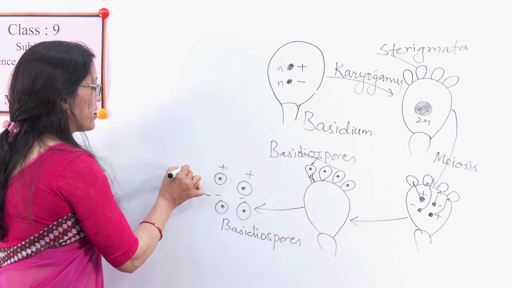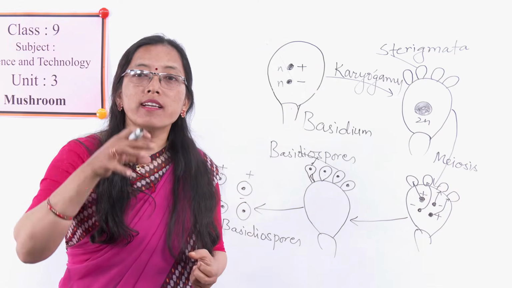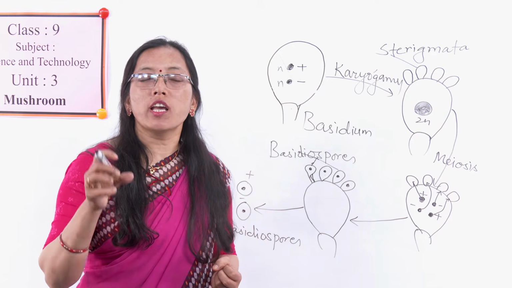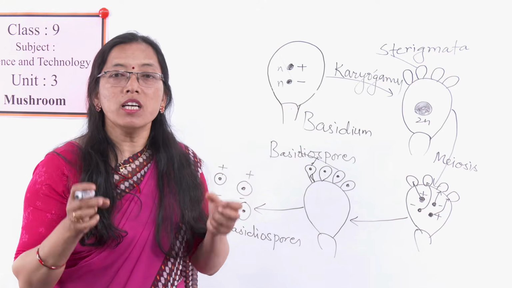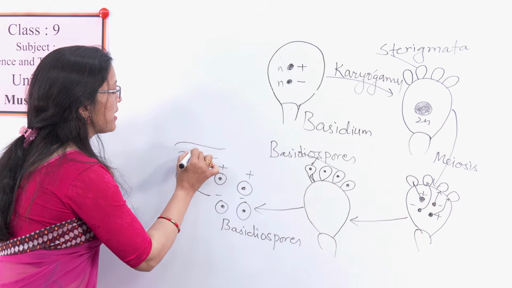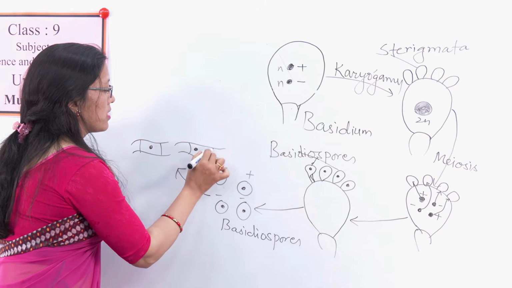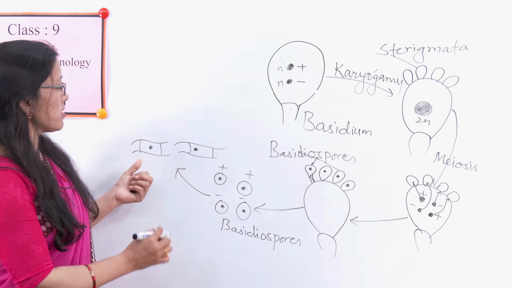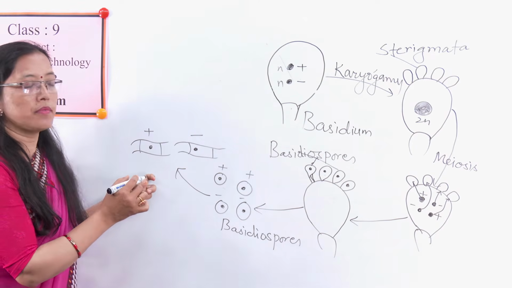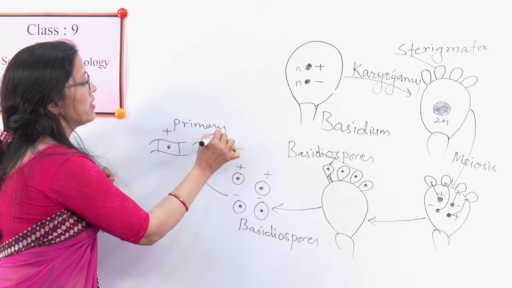Now, these basidiospores will germinate into the primary mycelium when there is a favorable condition: optimum temperature, moisture, humidity, everything favorable. Then these basidiospores will grow into primary mycelium having a single nucleus, one plus strand primary mycelium and one minus strand primary mycelium. These are primary mycelium.